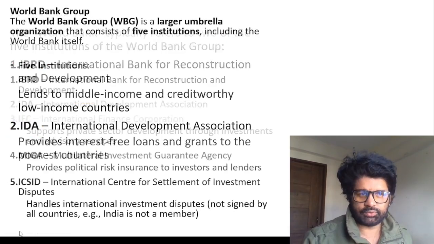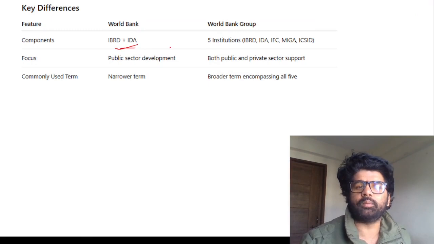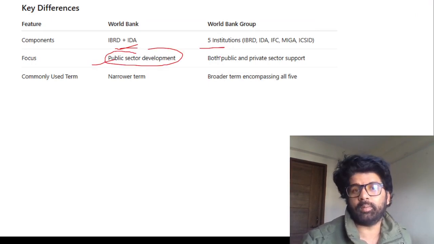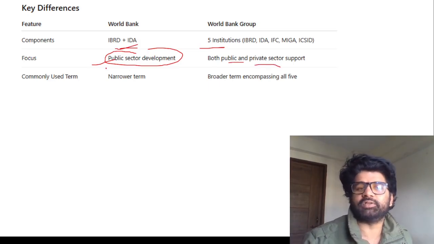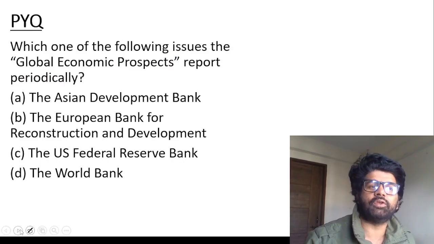Okay. So yes, sir, you can have a look at this. You can read it in your free time. Key differences, World Bank, World Bank Group. We have discussed it. World Bank: public sector development, focus on developing countries. World Bank Group: both public and private sector support. You can see all these. We have discussed this, so I'm not reading these slides. That's for you people to do.